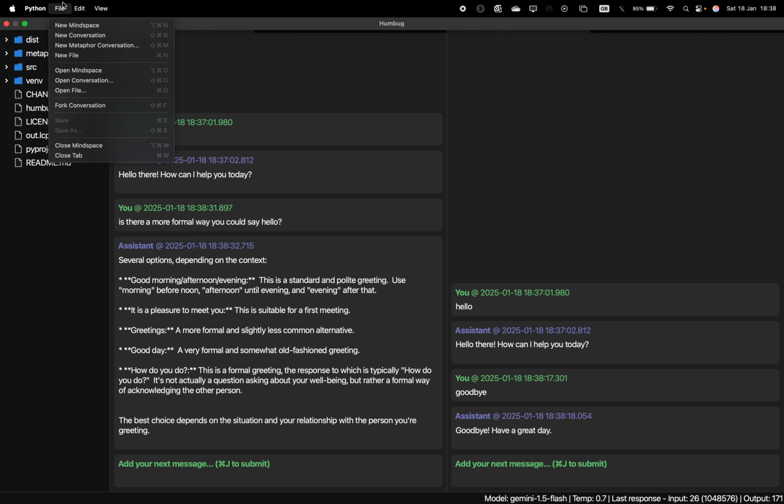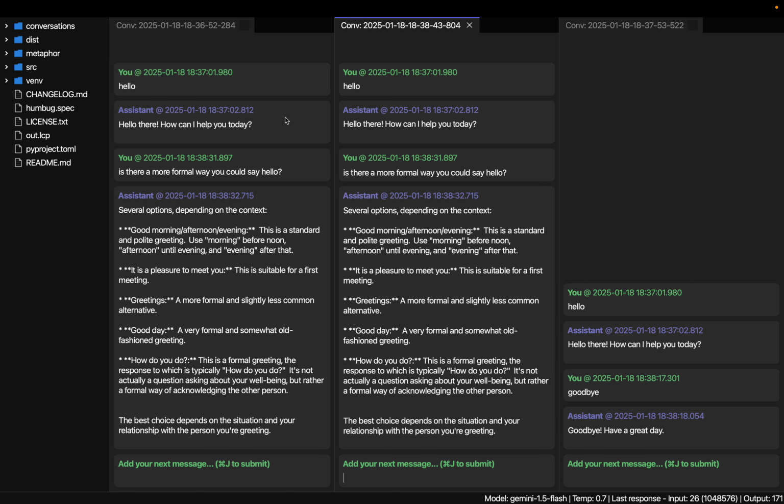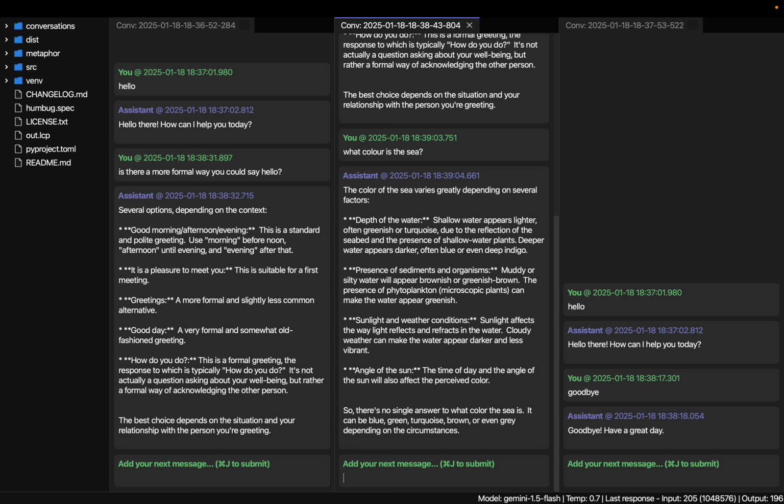So if we weren't sure what we're going to do next, we can fork this conversation. So we now have another one, and again we can put that side by side, and you can see all three of these conversations started exactly the same way, and then two of them split off, and then those two themselves have now changed. And so I could ask something completely random. And this is now going off in a completely different direction. And so now we've got three different conversations, although they all started with exactly the same point.